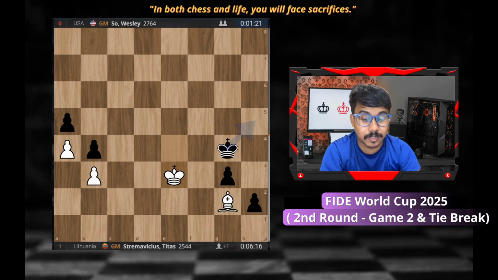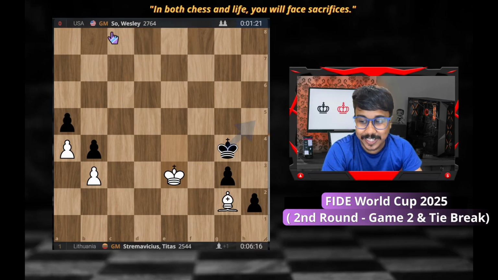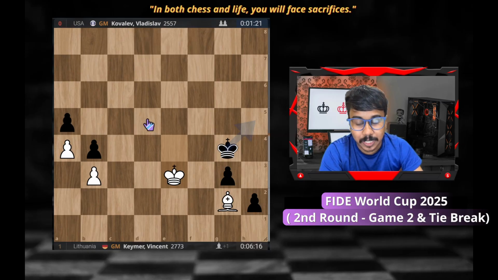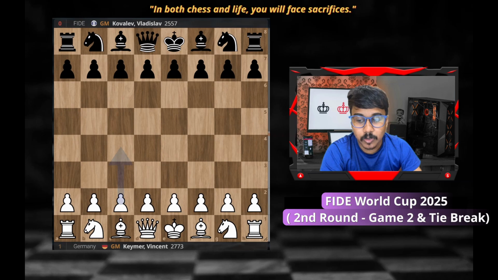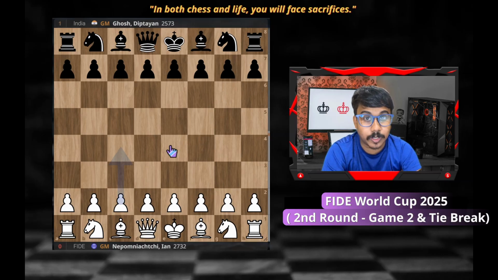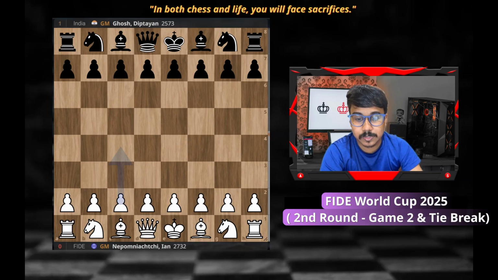It seems like white is completely winning, but actually not. White is able to hold the game. Vincent Keymer on the other hand won the game. Vidit won the game. We'll see that the upset in the second round, game two, is Ian Nepo lost the game and straight out of the hotel, now going to his country.